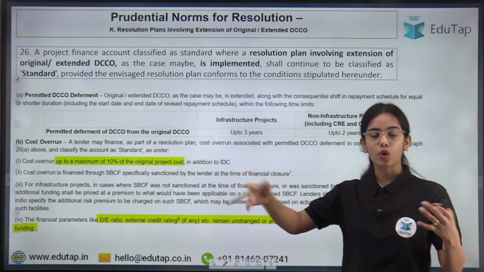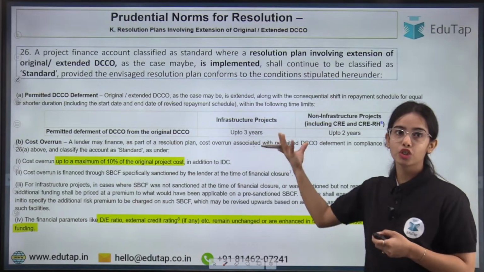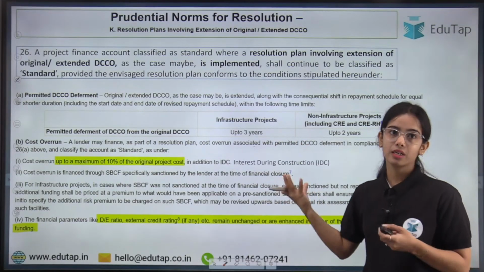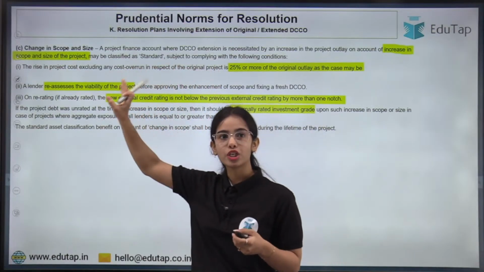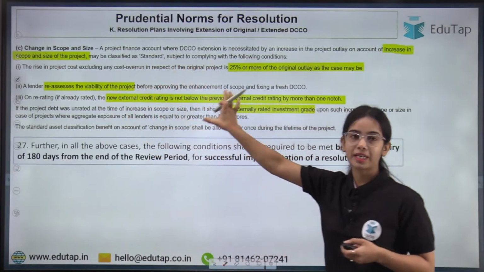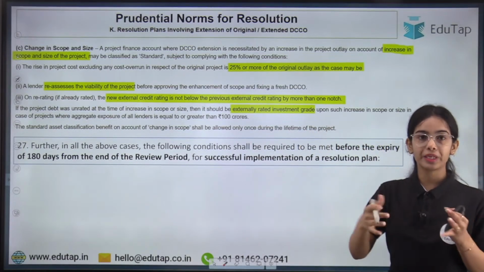Once the decision has been taken within 30 days, the resolution plan can be to extend the date of commencement of commercial operation or to provide for the cost overrun. Or the resolution plan can be to allow the change in scope and size. The resolution plan can be this.